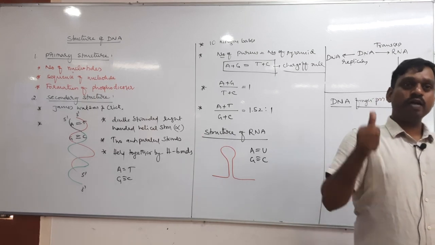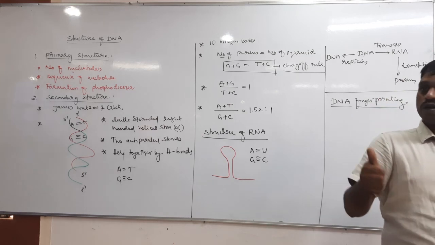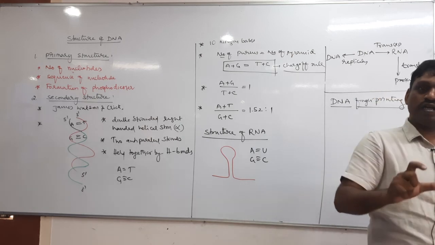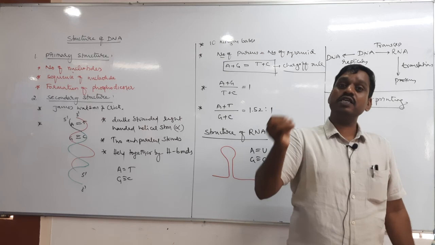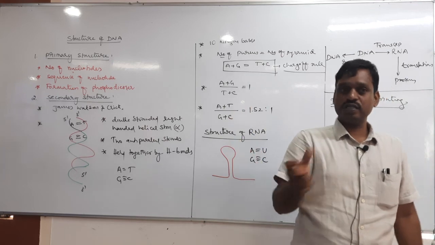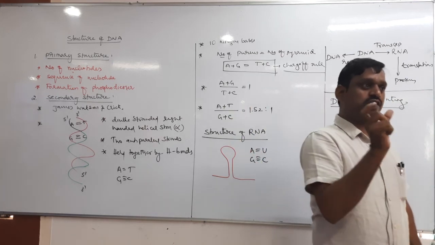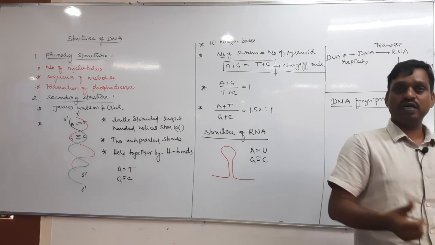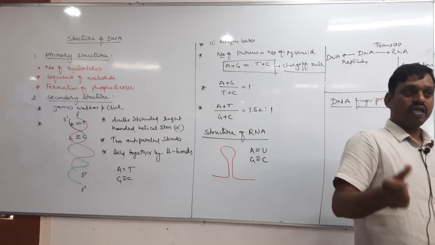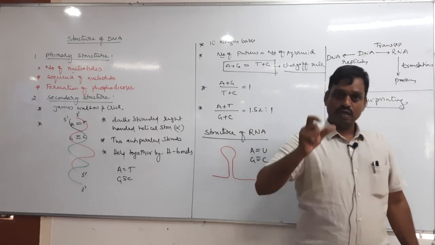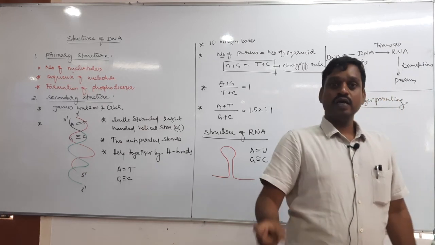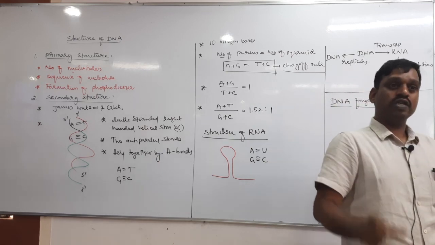But similar to our fingerprint, every individual also has a unique sequence of DNA, in each cell. The sequence of DNA in each cell is the same, and it is unique. That sequence is never repeated in any other individual, or any other species. So this concept is used in fingerprinting, and that is called DNA fingerprinting. DNA fingerprinting is based on the fact that the sequence of DNA in every individual is unique.